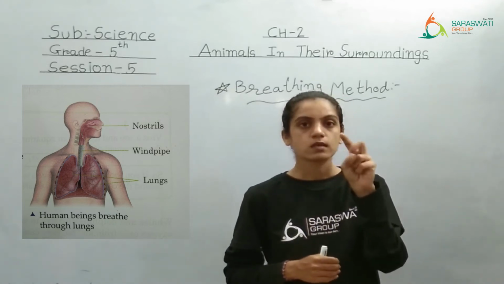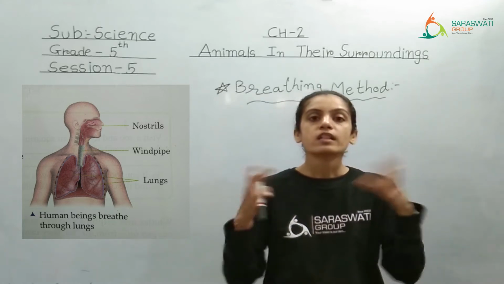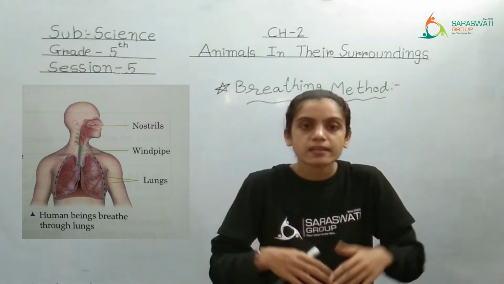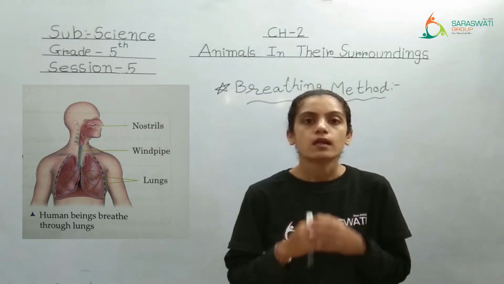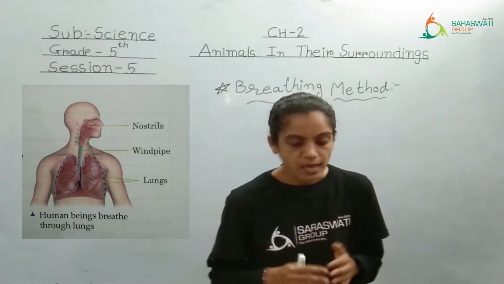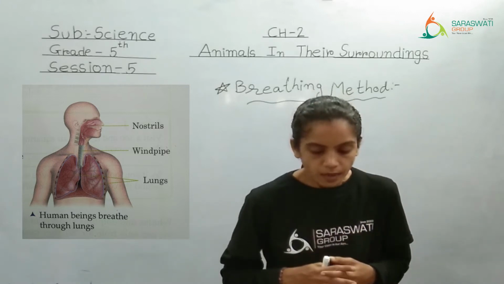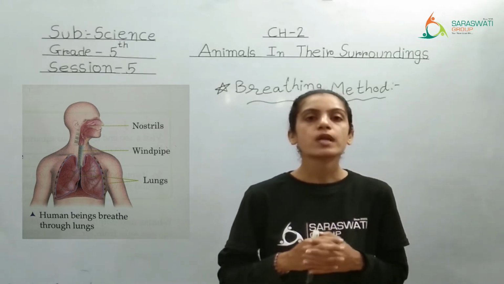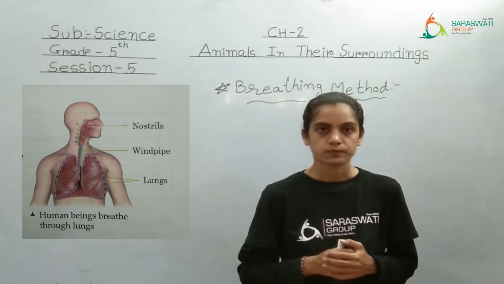So birds, reptiles and mammals, all the animals which fall in these three categories will have a breathing organ called lungs. Right? See, air enters the body through their nostrils and reaches the lungs through the windpipe. As you can see in the picture as well here.